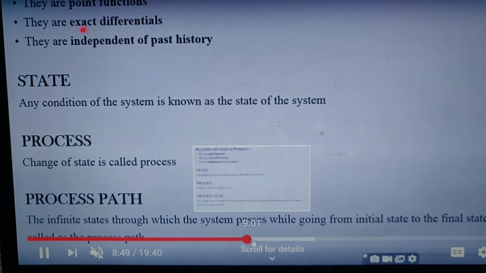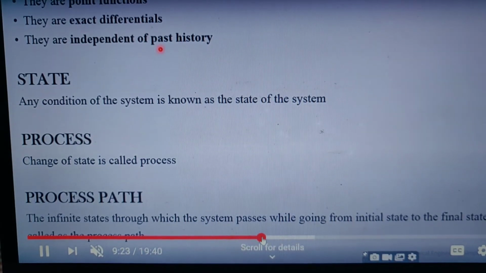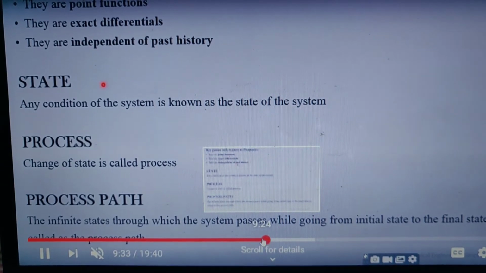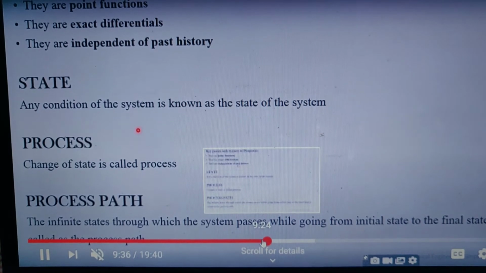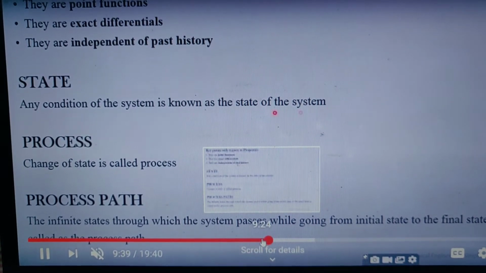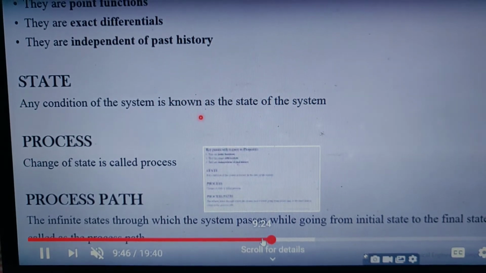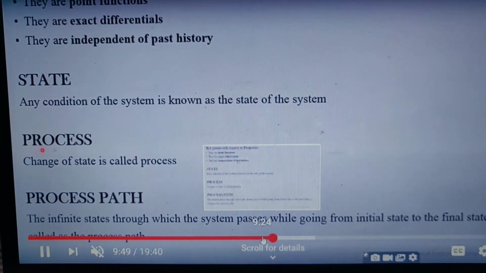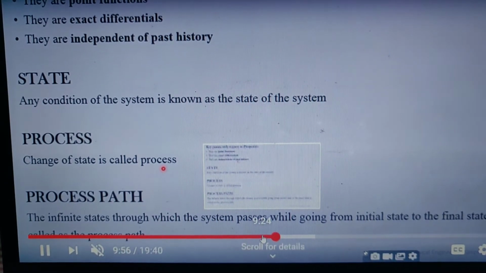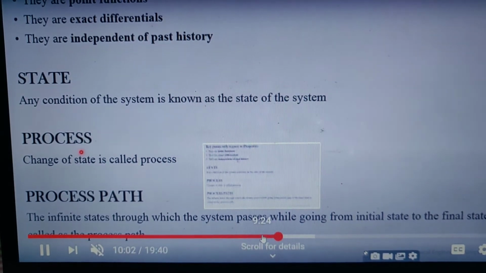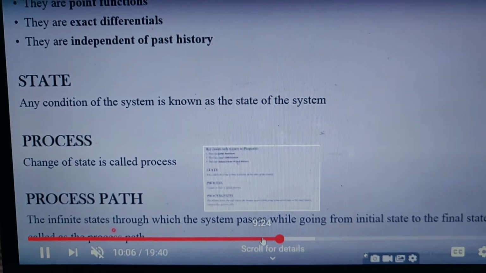The next part is, so you can clearly memorize what a state is. Any condition which says about the thermodynamic system is known as the state of the system, and any change in the state, means if the state is changing from one state to another state, then we call it a process. For example, evaporation, condensation and sublimation you can also call processes, because the change from liquid to vapor or vapor to liquid is a changing of states.